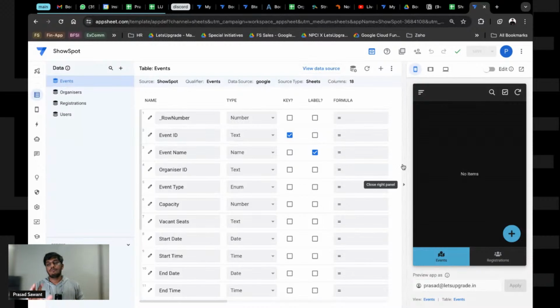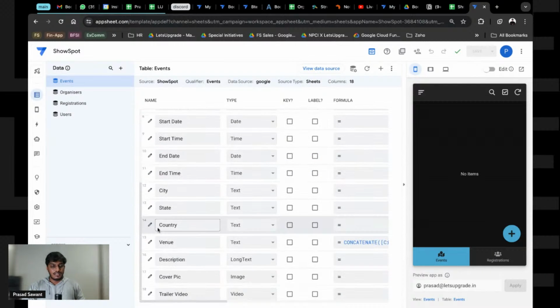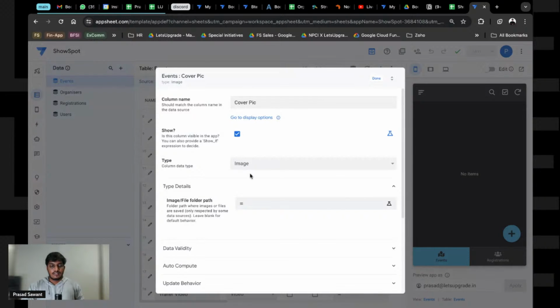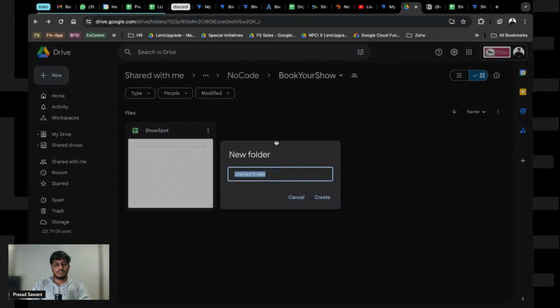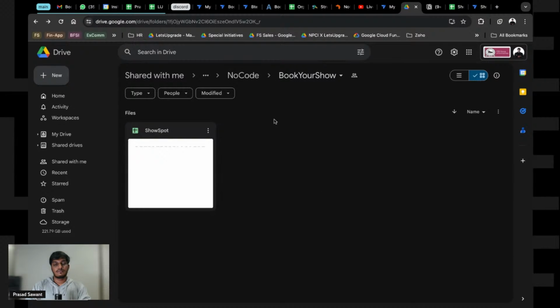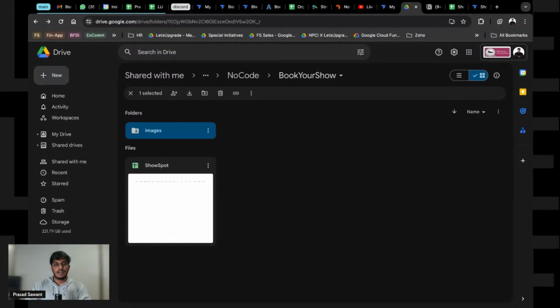The last thing is to make the storage area that I mentioned. So what we'll do is we'll go in the image part where we have the cover pic. We'll click on this. Now you see there is a folder path. Okay, that is a folder path. So first we need to create that folder path that we want. So in the drive, we will create a folder first that is going to be called images. So all our images go inside this. I hope this is clear.